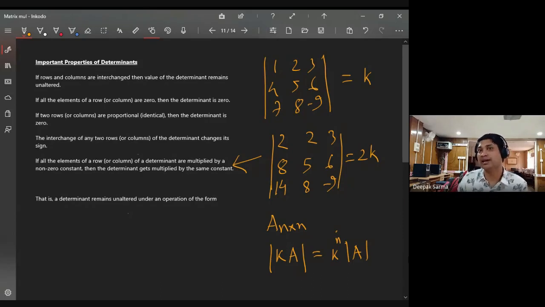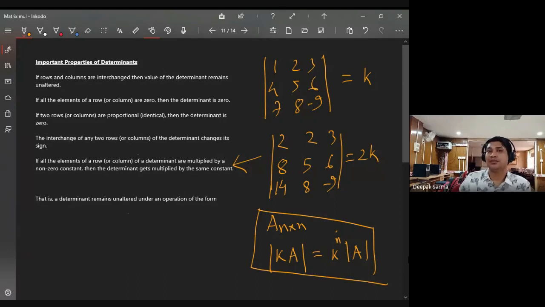So if you multiply all the entries of A by k, you are multiplying n columns of matrix A by k, so it is k to the power n. Is it clear? So if A is an n by n matrix, then determinant of kA will be k to the power n times determinant of A.